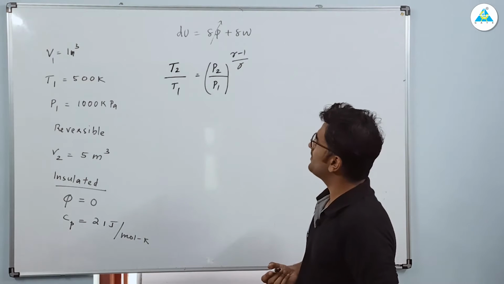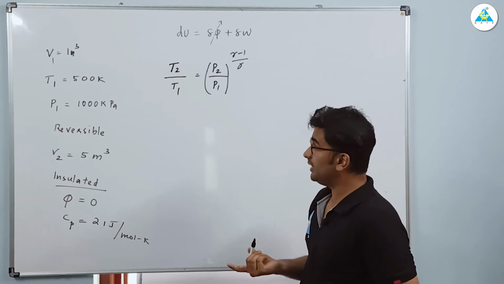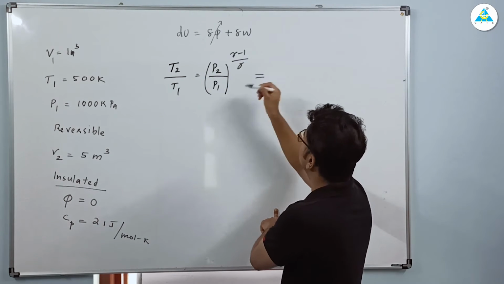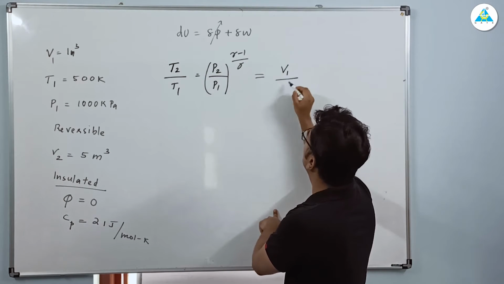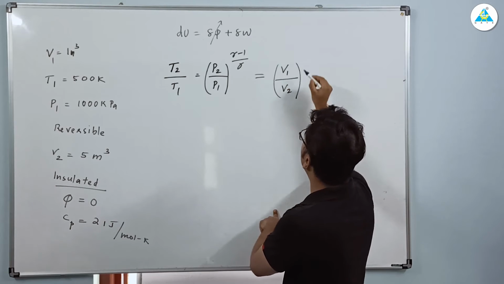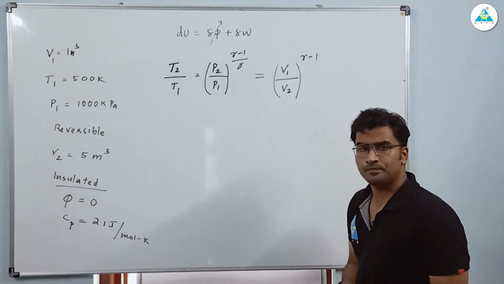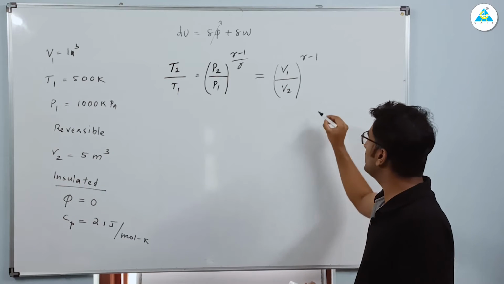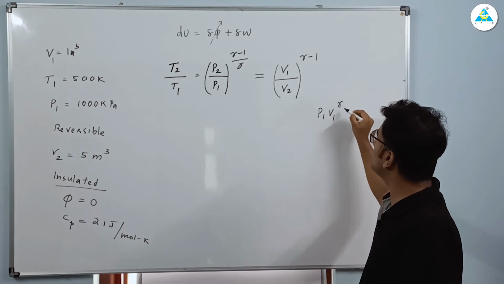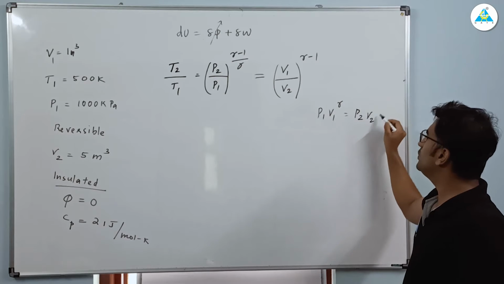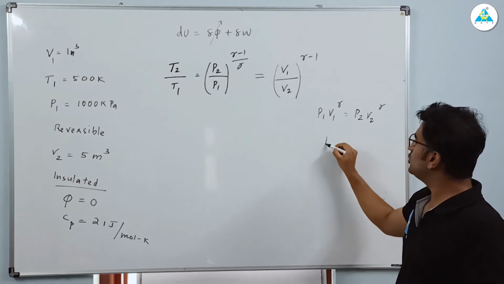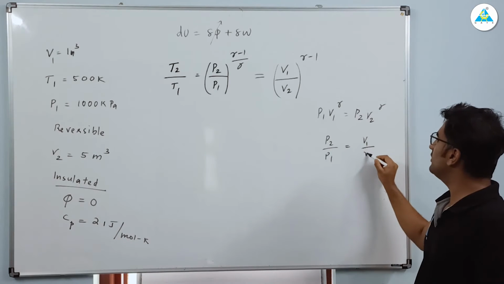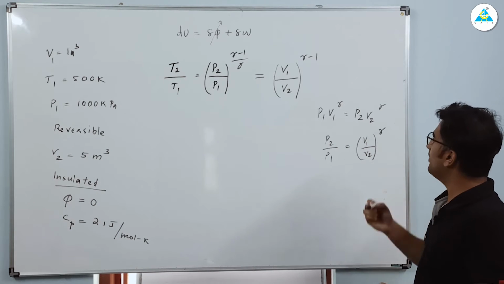But we don't have P2, the second pressure, but we have V1 and V2. So write the third relation, that is equal to V1 by V2 power gamma minus 1. If you don't remember this equation, how will you solve? You know, for an adiabatic process P1 V1 power gamma is equal to P2 V2 power gamma. So P2 by P1 in this case is V1 by V2 power gamma.